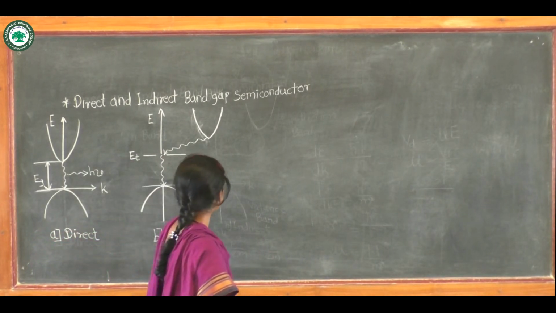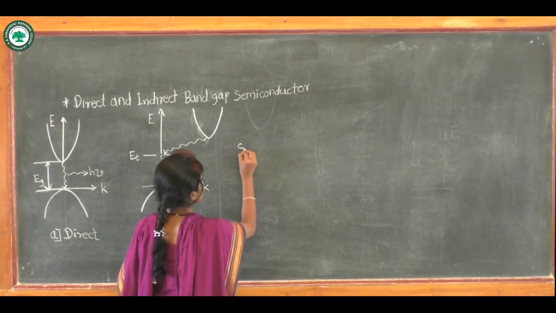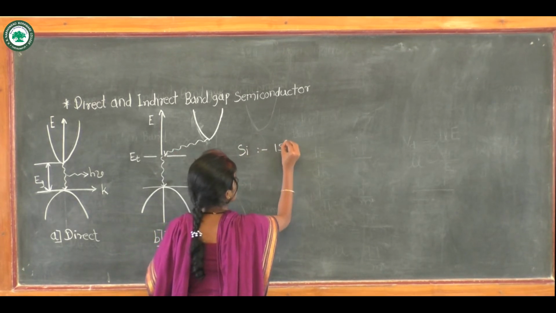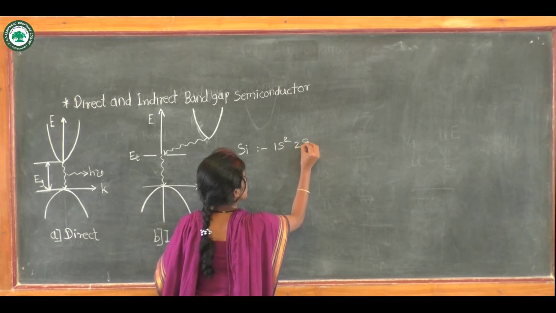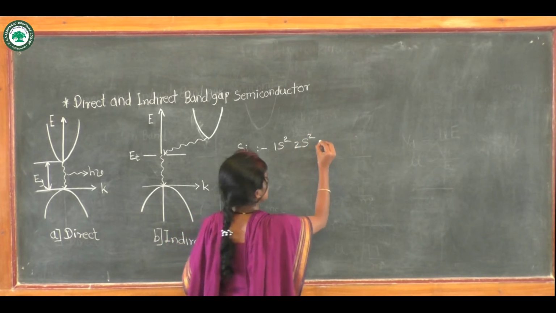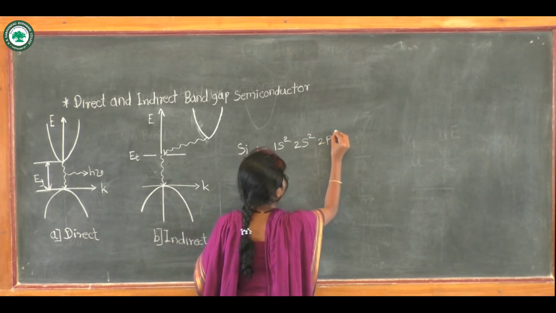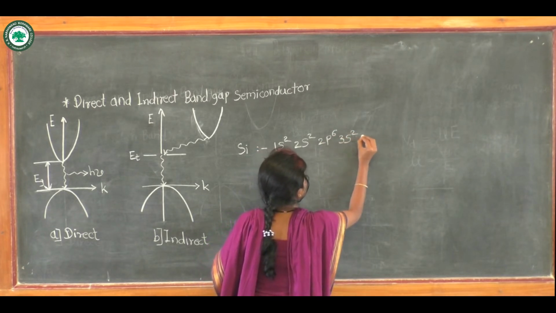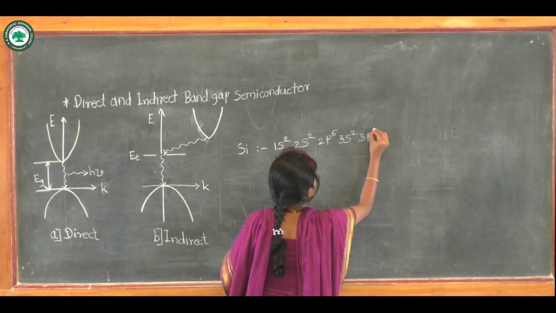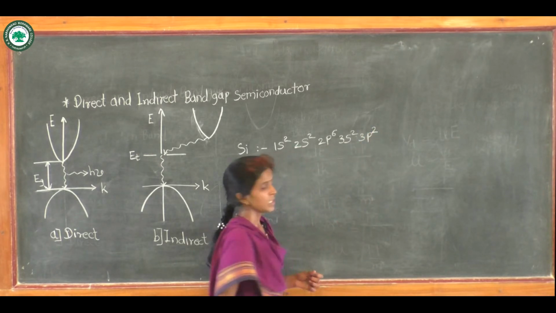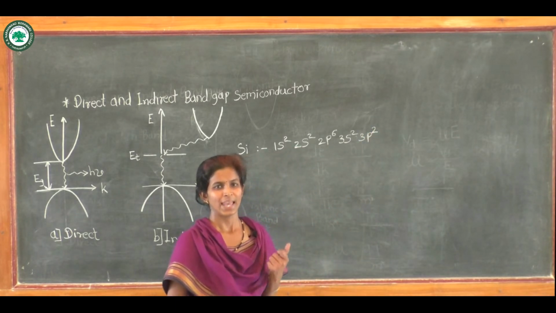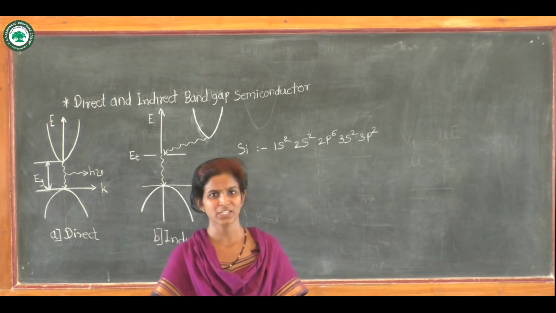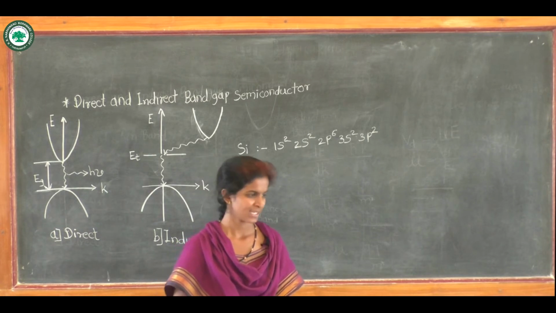The electronic configuration of silicon is 1s2, 2s2, 2p6, 3s2 and 3p2. So when n number of silicon atoms come closer, it forms the bands.